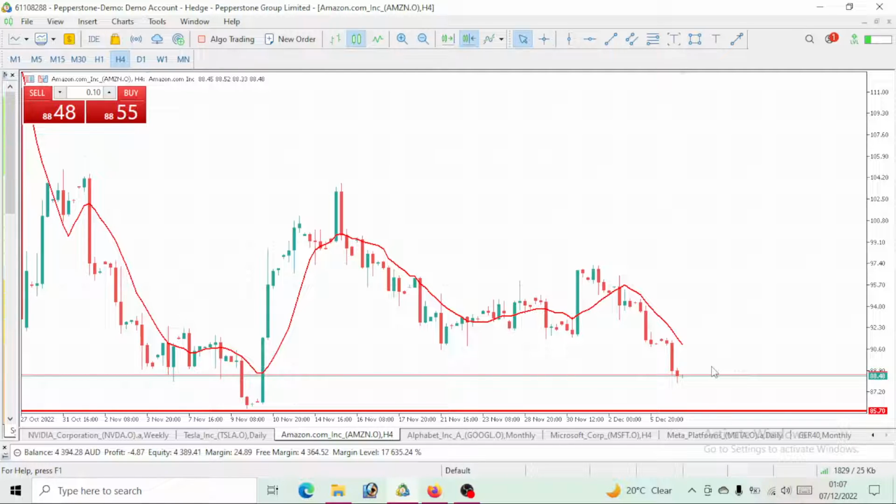And those of you that want to sell once the market opens, you can go ahead to do so. It's up to you, right? And you can still see on the 4-hour time frame that the stock's price is still below the 10 period moving average. So it is still an opportunity or a setup for us to sell Amazon stock for the day.